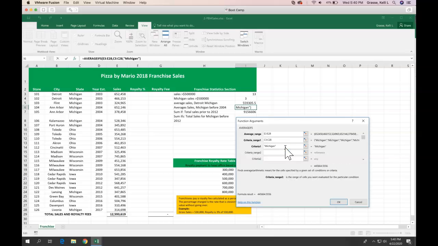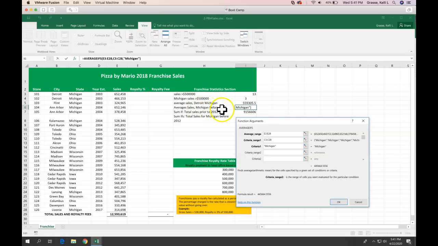This kind of contradicts what the book was showing us in the chapter, in that maybe sometimes it's easier to click on a cell instead of typing it out because we run the risk of typing it incorrectly. In this case, though, because of where the criteria resides here, my only concern would be, what if we add a new row in here and somehow C3, which is what you had before, becomes Ohio or something? Then it would completely change our answer here. So that's why I'm typing Michigan in instead.